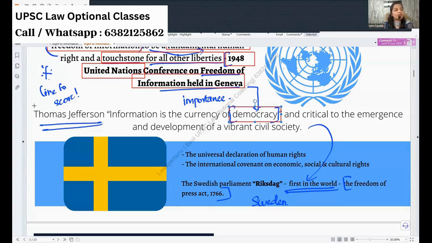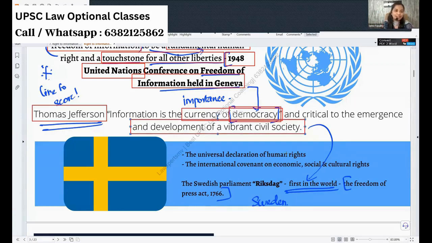That's why I have brought an international definition linked to democracy. So Thomas Jefferson's definition is very, very important. You can use these points for your introduction, for your 15 marker. It will be very suitable, or even for your 20 marker if it is asked. Okay. So information is the currency of democracy and critical to the emergence and development of a vibrant civil society.